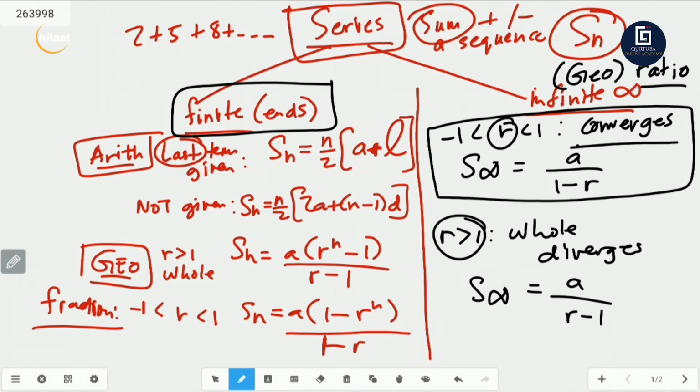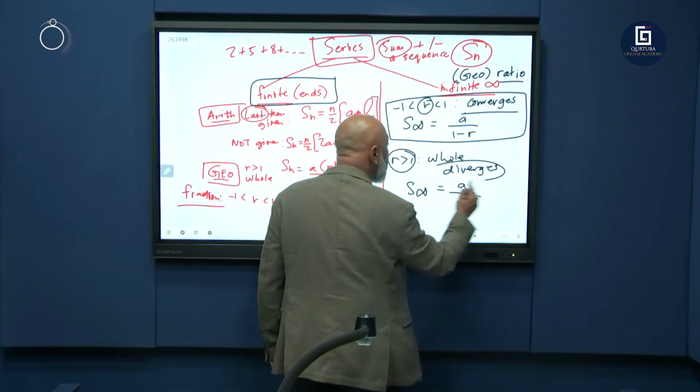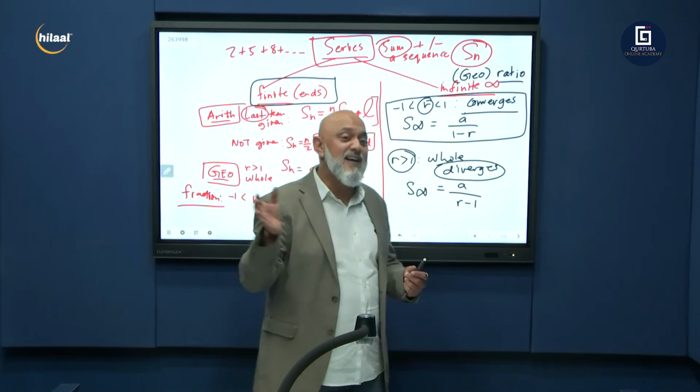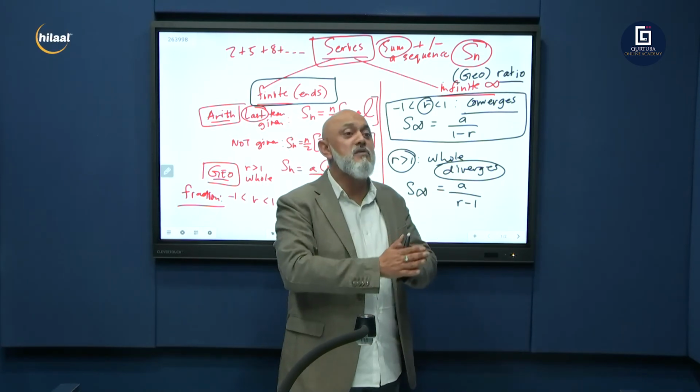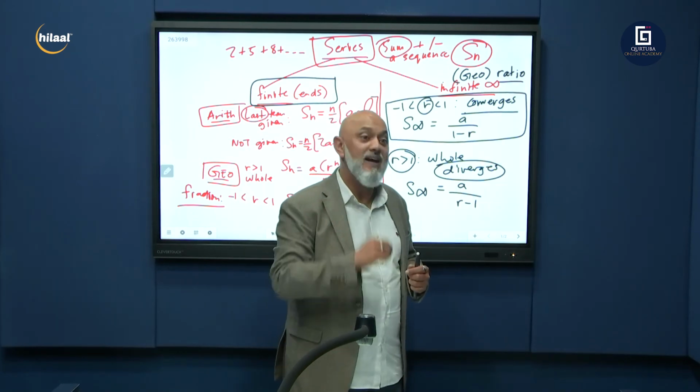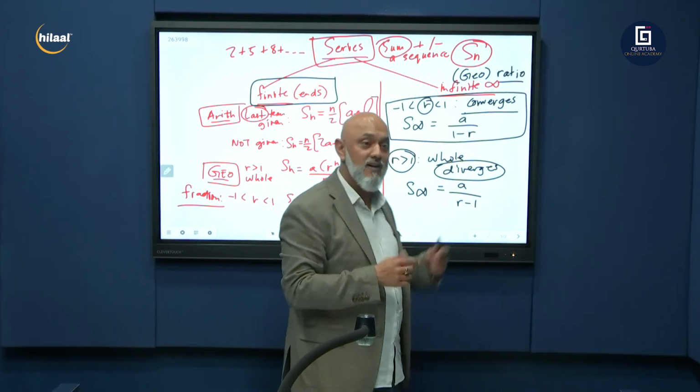Where r is greater than 1, we say it diverges, the series diverges, meaning as I add more and more terms to a series, it moves away from a certain number. And that certain number is what we need to find out. That's why we're doing it.